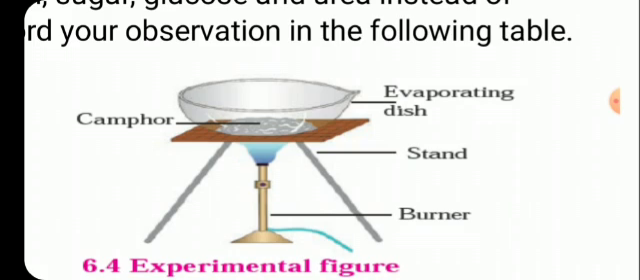Experimental setup is shown here. An evaporating dish is taken, into that camphor pieces are kept. It is put up on a tripod stand on which a wire gauze is kept, and the substance is heated with the help of a burner.